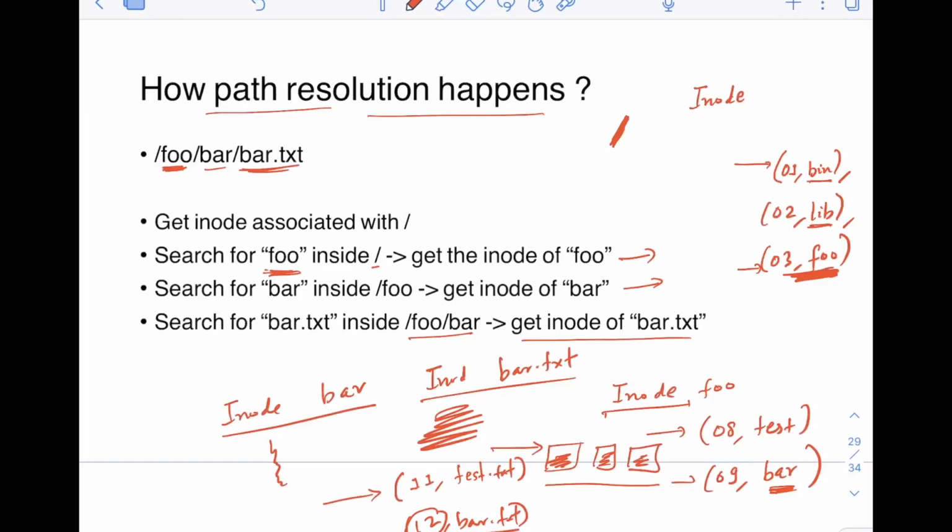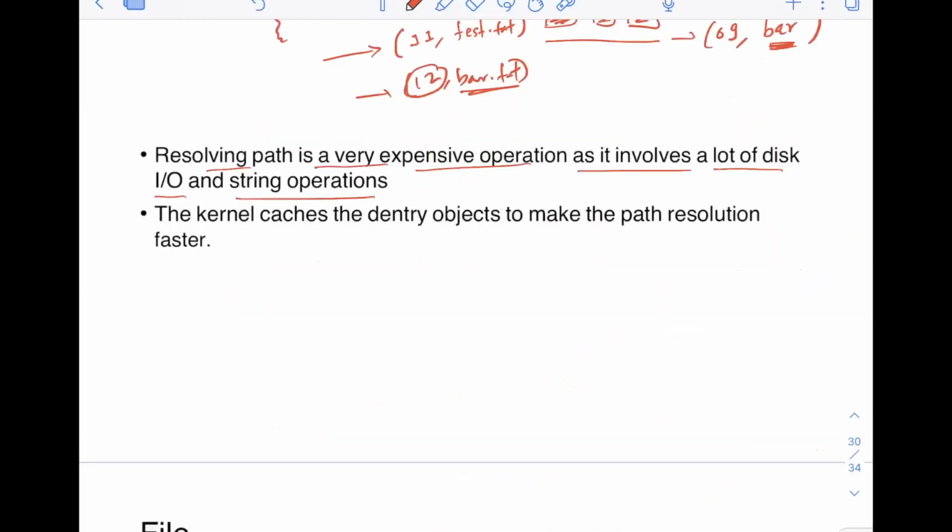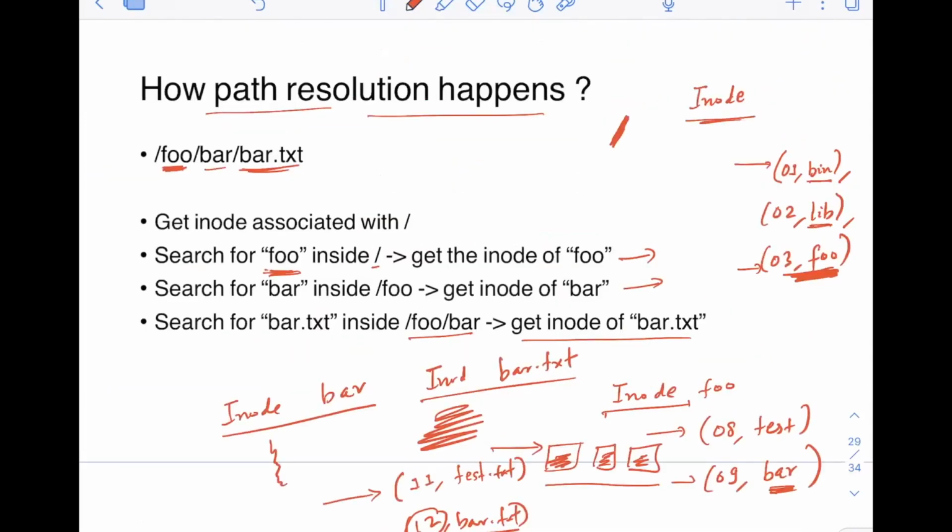And also you are doing a lot of IO operations, right? Because these inodes are typically stored on the disk. So you have to go to disk, locate this, read this, so a lot of IO operations are there. So these operations are very expensive. That's why the kernel caches the entry objects to make the path resolution faster, right? So let's say, for example, finally you would have got the inode number associated with this path, /foo/bar/bar.txt, right? So of course, you have got the inode for a lot of paths here.